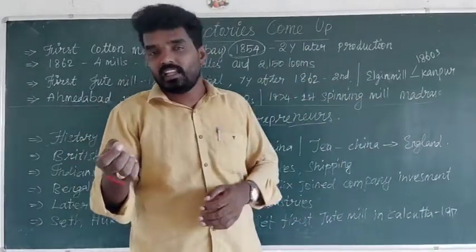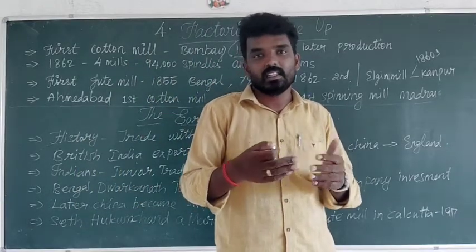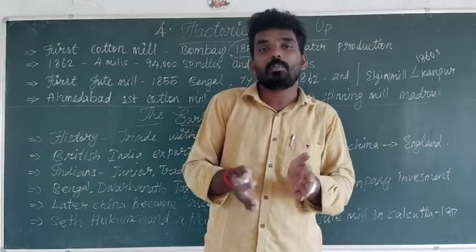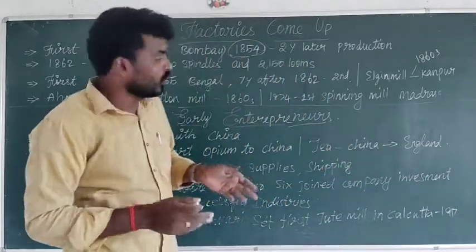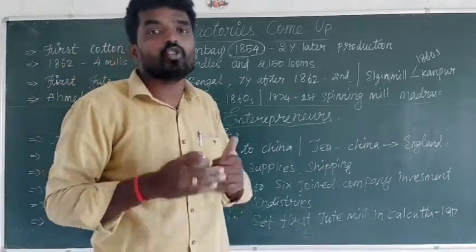If we order anything on Flipkart or Amazon, there is a shipping charge, because the material is taken from one place to another. For that, Indians were junior.